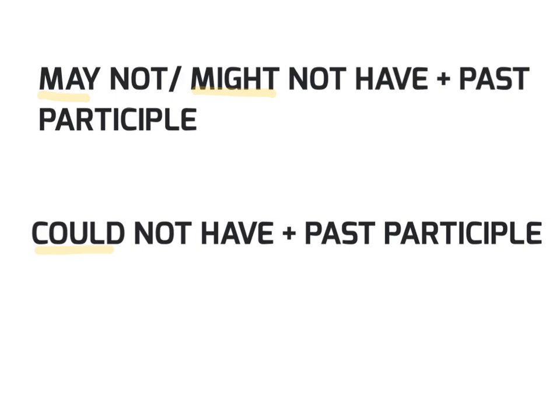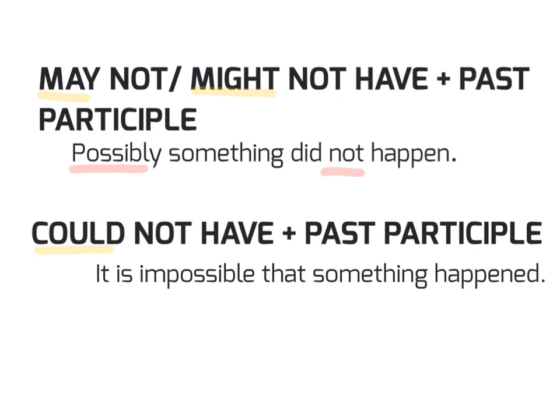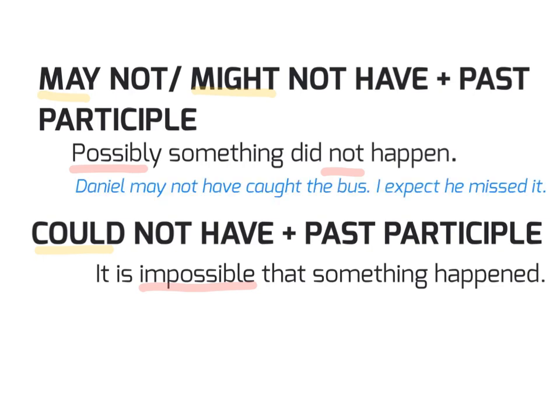In this case, we use may or might to say that possibly something did not happen. On the contrary, we use couldn't to say that it is impossible that something happened. For example, Daniel may not have caught the bus. I expect he missed it. That means that perhaps Daniel didn't catch it.